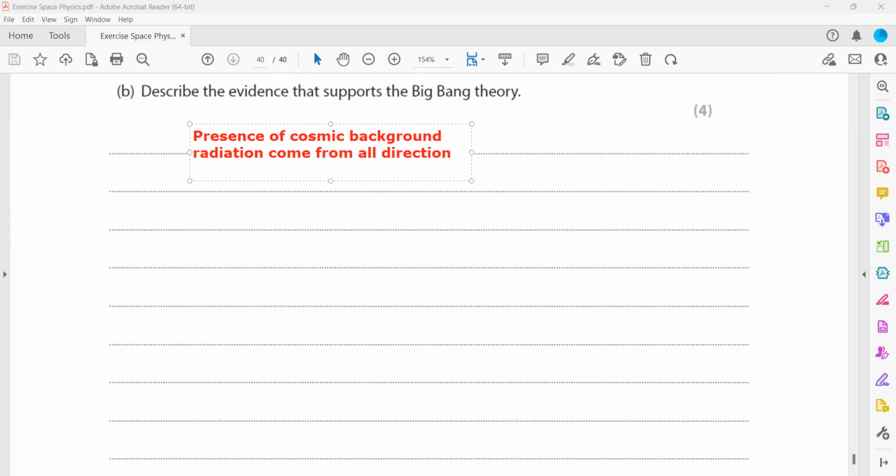And redshift of the galaxies shows that galaxies are moving away from each other.